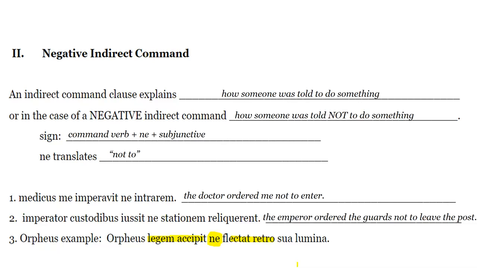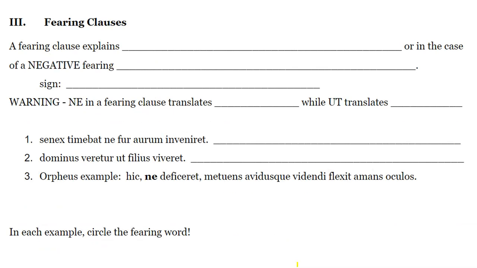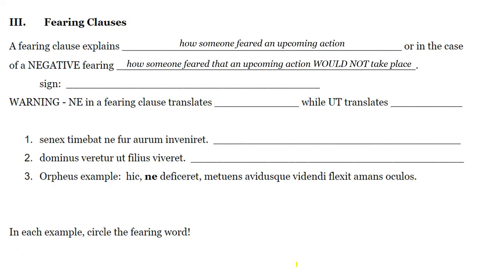And the last use of ne with Orpheus and Eurydice is a new thing, a fear clause. This is our last clause type for the subjunctive, and we haven't learned it until now because it's a little wonky. A fear clause explains how someone feared an upcoming action. Okay, or in the case of a negative fearing, how someone feared that an upcoming action would not take place.